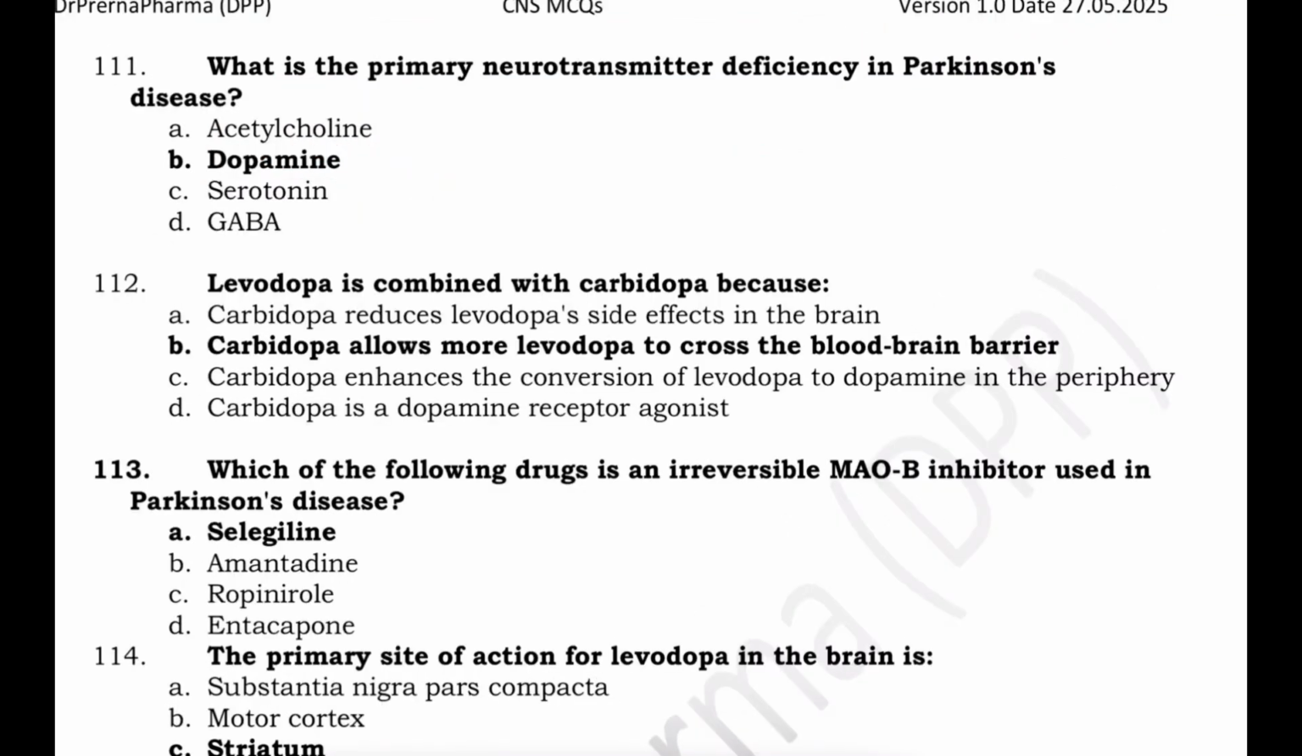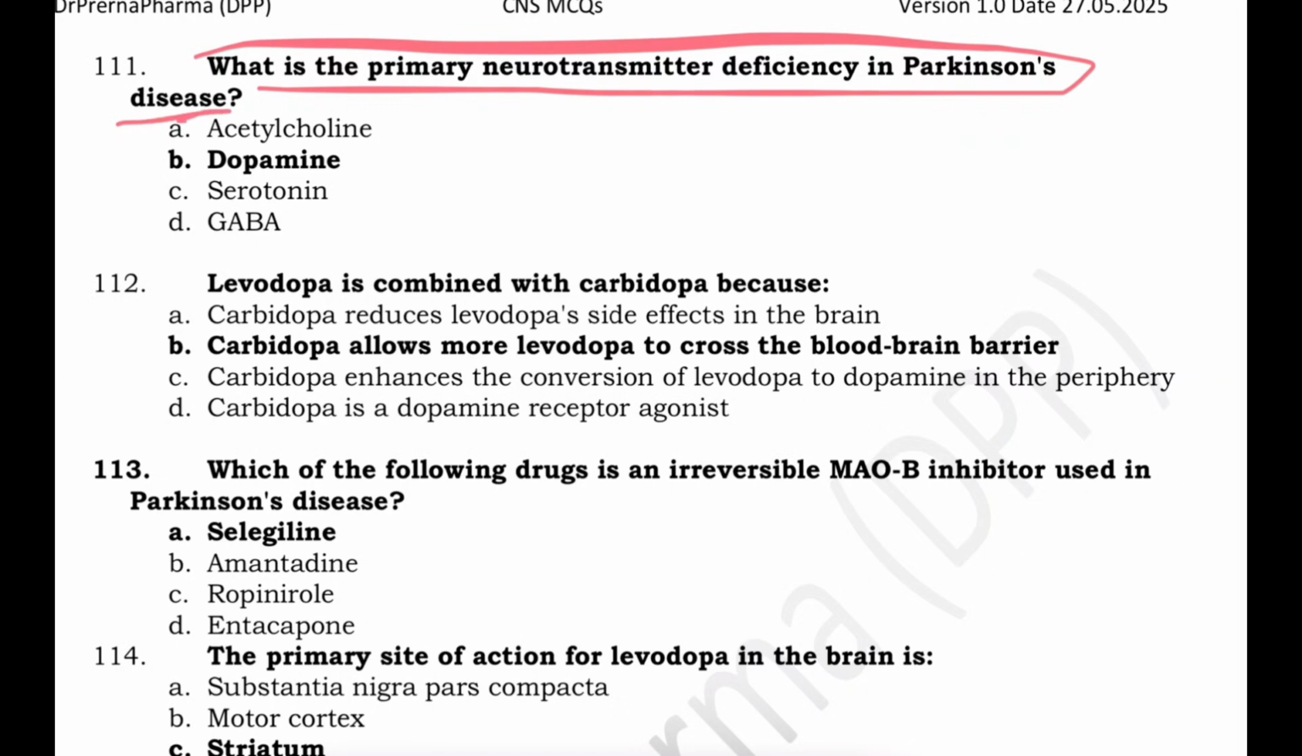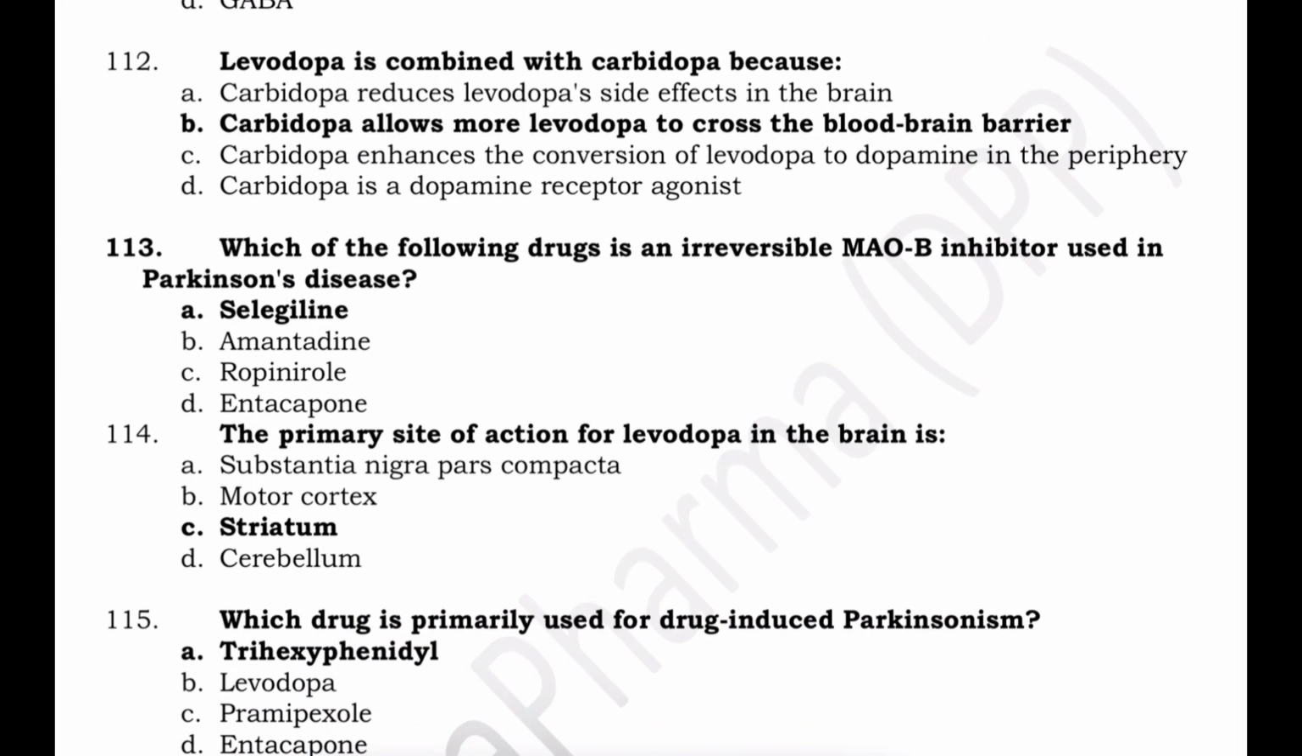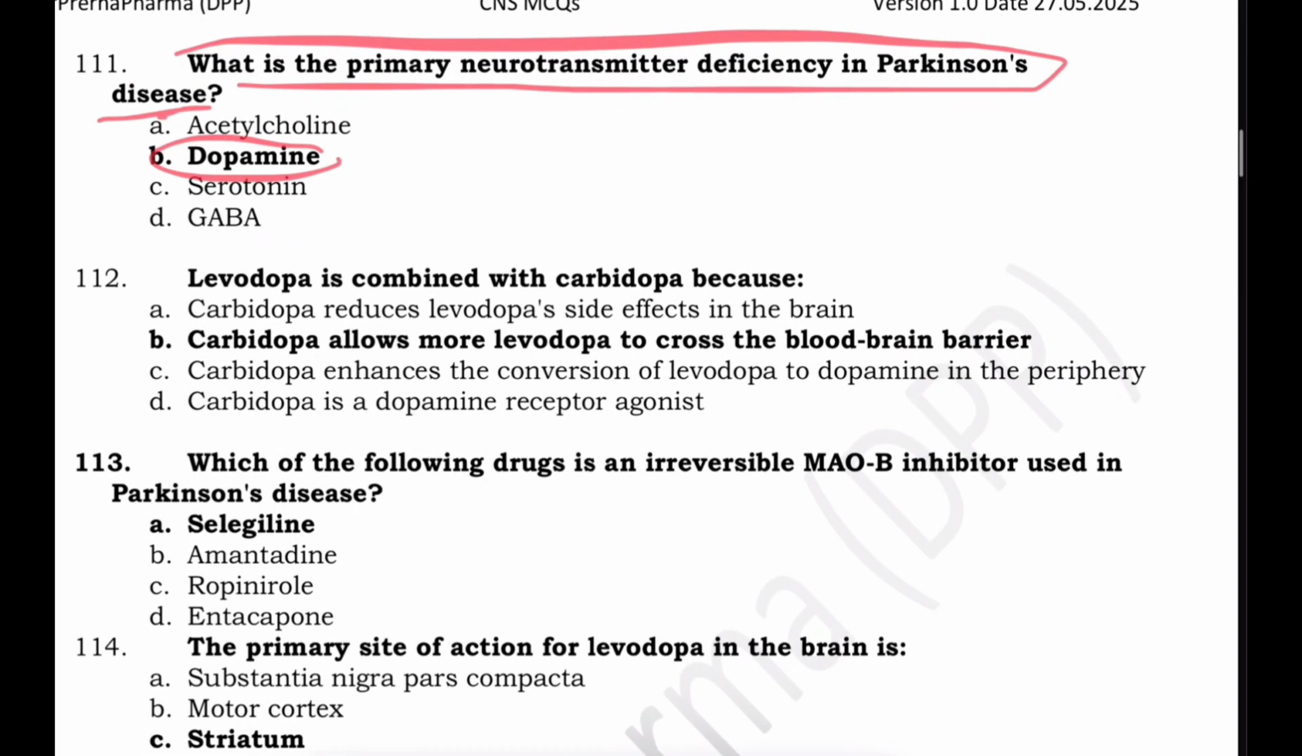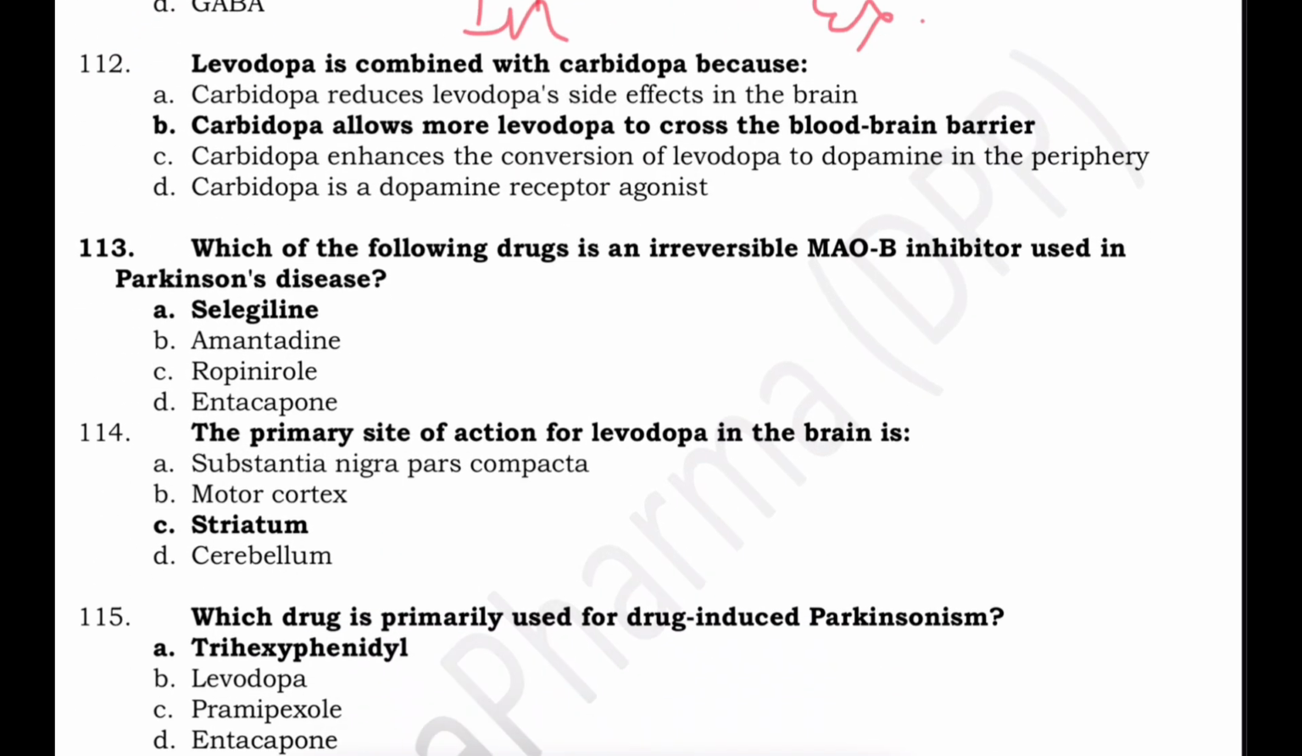What is the primary neurotransmitter deficiency in Parkinson's disease? We know that it is dopamine. Very simple question. There is a degeneration of dopaminergic neurons in the substantia nigra pars compacta, leading to dopamine deficiency in the striatum, and there is an imbalance between dopamine and acetylcholine. Dopamine is inhibitory and acetylcholine is excitatory, and it results in the motor symptoms.